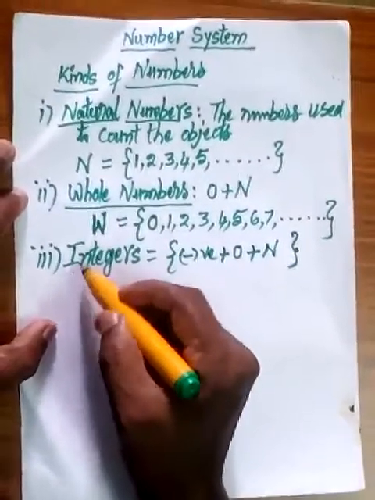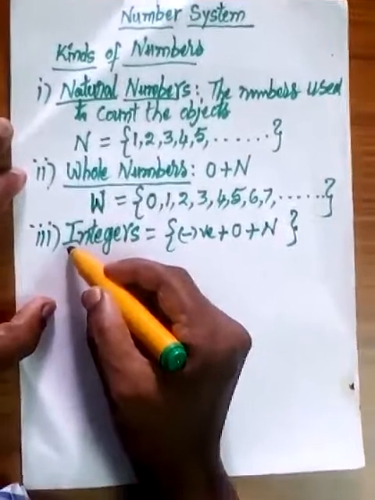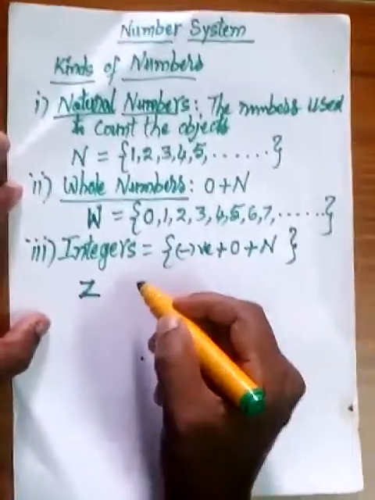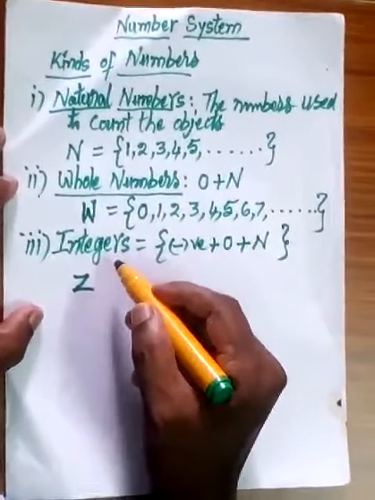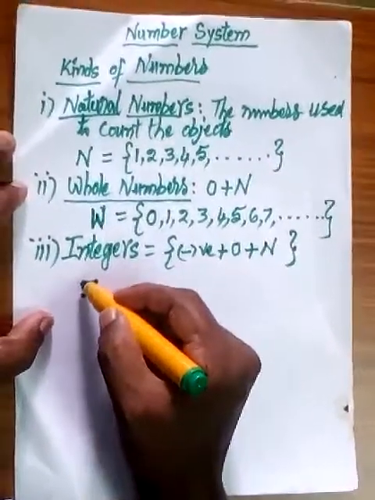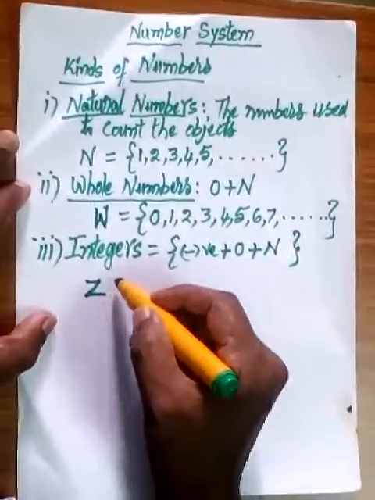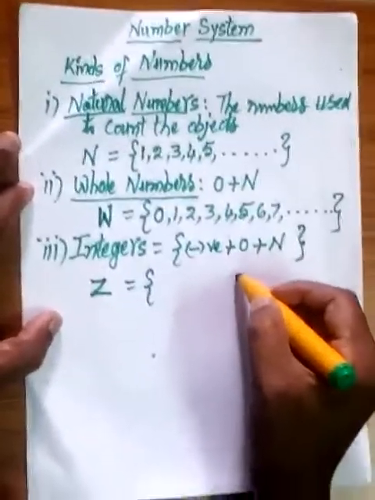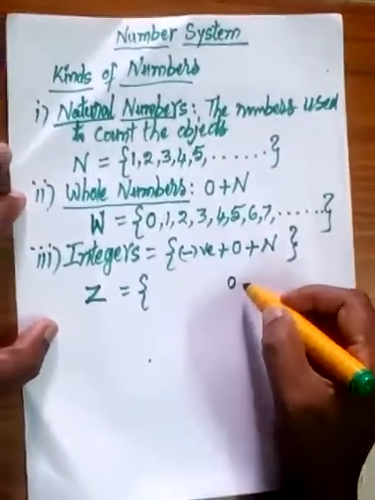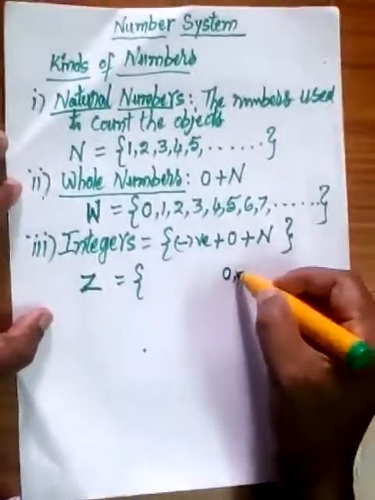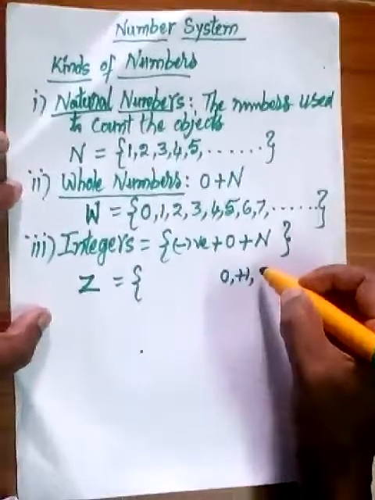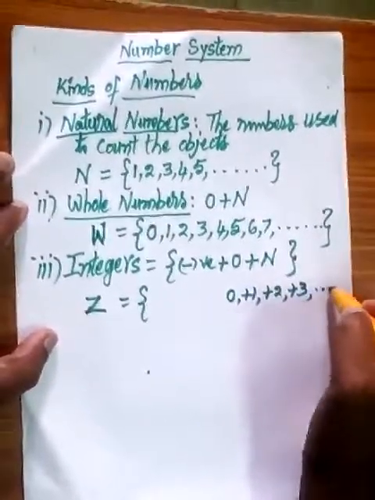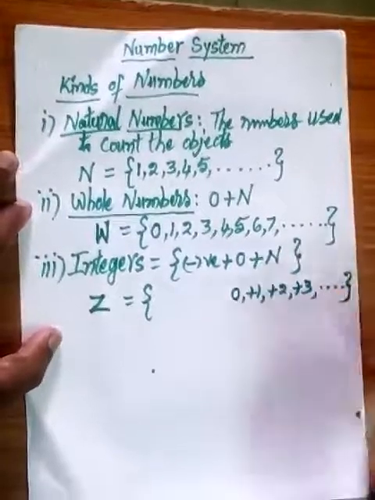Actually we would represent integers by the first letter I, but in the Greek language the integers are called Zahlen. Therefore we represent this by Z. So Z is equal to, first we write in the middle of the set 0, and on the right side positive numbers: +1, +2, +3, etc. There is no ending on the right side.